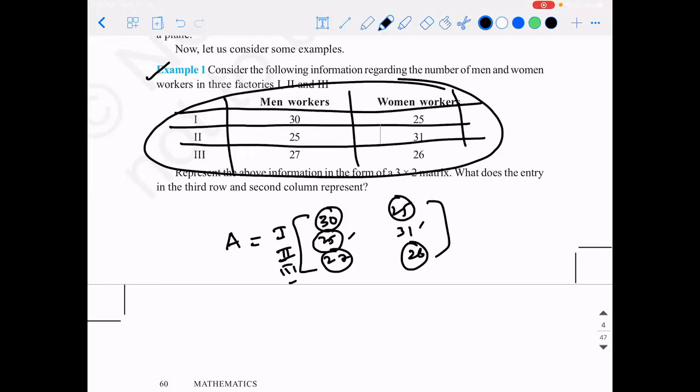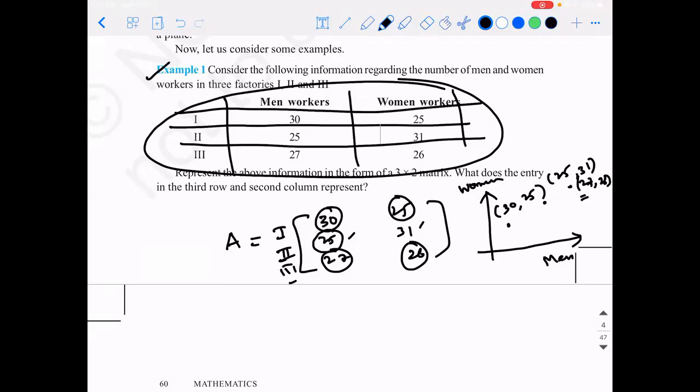Or else, the same data, if I have to represent it in the form of a graph sheet, I will take the help of coordinate geometry. But the only difficulty with coordinate geometry is when you draw a graph, it has to be continuous, right? Or else can't I represent the same thing like this? Men, women, I can do it, no? It is up to me because I have only 2 data in my hand. 30, 25. I have 25, 31. I'll plot them, right? Are you guys able to understand what I'm trying to say? So 27, 26. I can represent it like this also.